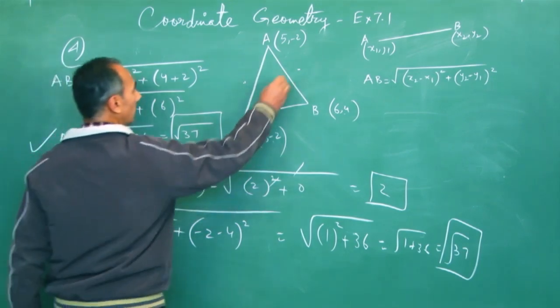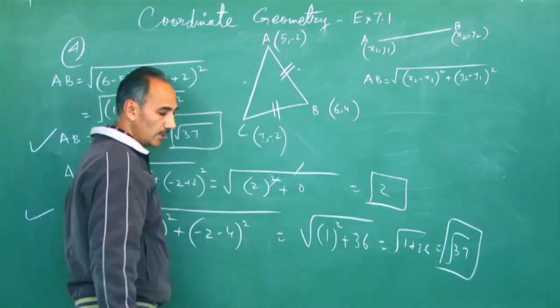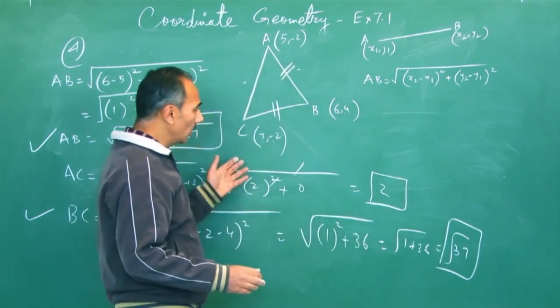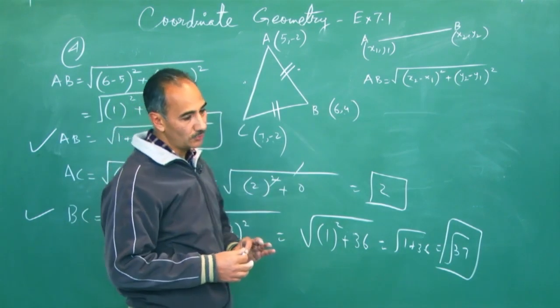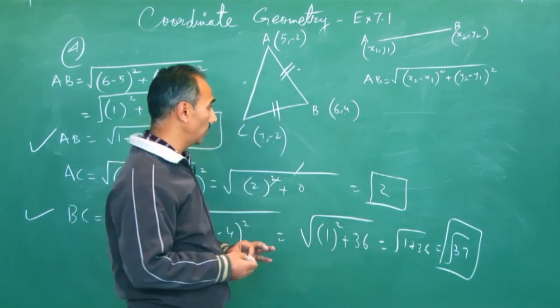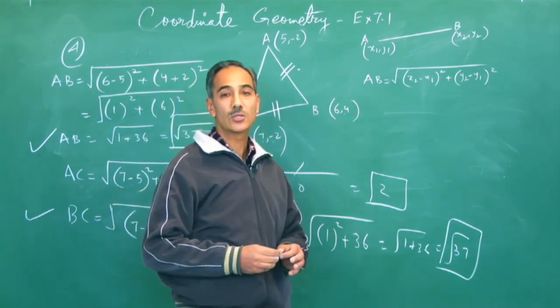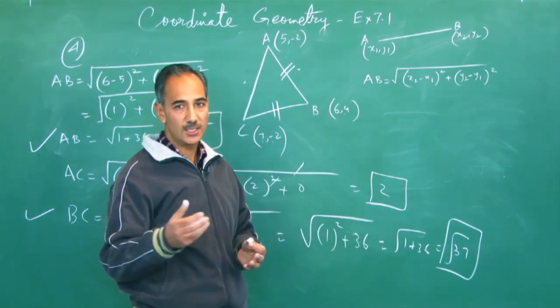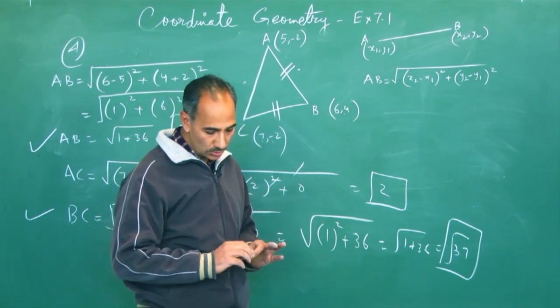AB is equal to BC. So it is an isosceles triangle. So we have verified. Now, applying the same logic, if you are asked a question, and I think it should be worth 3 marks, to prove, to verify, to check that this triangle is scalene or equilateral, you should be able to do it.